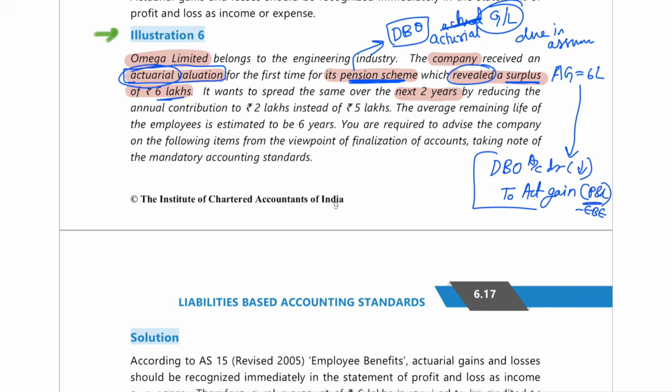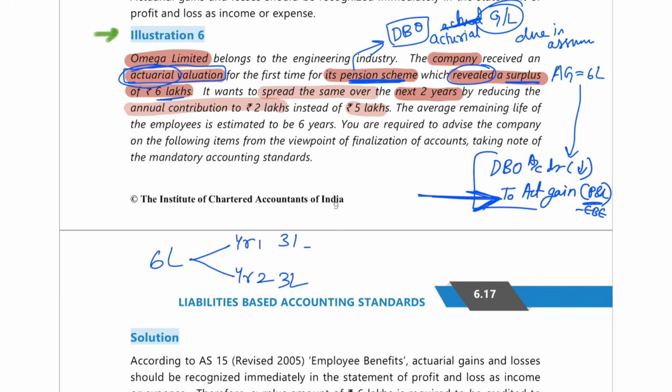So here they are saying that it wants to spread the same over the next 2 years by reducing the annual contribution to 2 lakhs instead of 5 lakh rupees. So here what they are saying, instead of directly charging into PNL account, this 6 lakh rupees I'm going to spread over 2 years, year 1, year 2. So per year 3 lakh rupees I'm going to spread it.